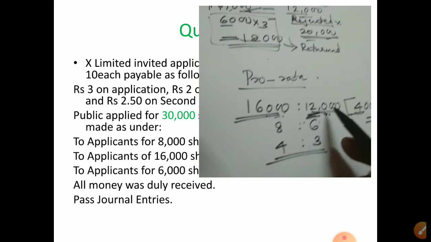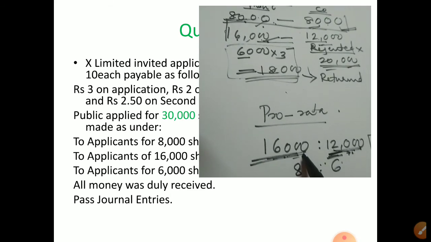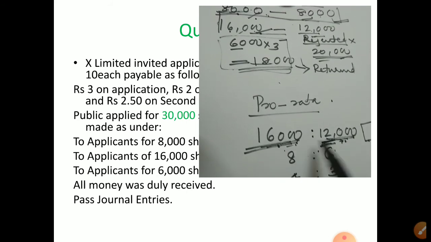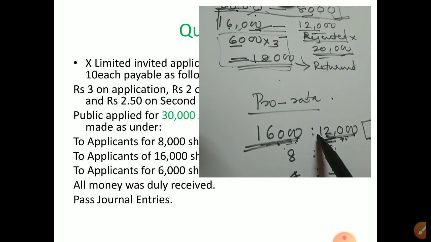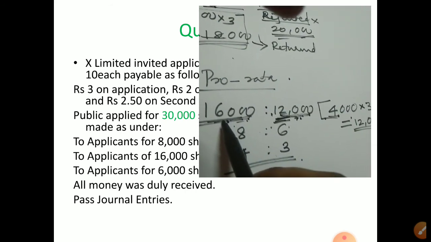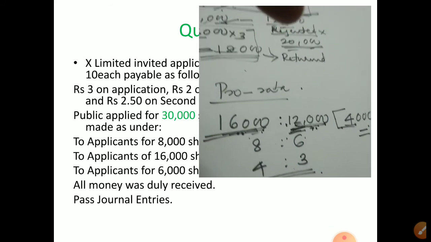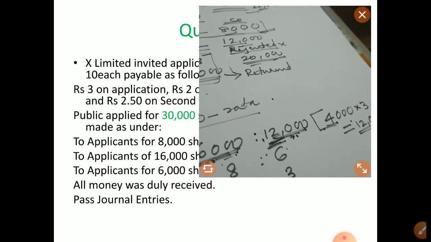Understood, no? The company issued only 12,000 shares, but application money is with the company for 16,000 shares. So the company can take application money for only 12,000 shares. The remaining 4,000 is excess with the company. That excess money the company will adjust with the next allotment, the next installment. This is the way we have to do it.